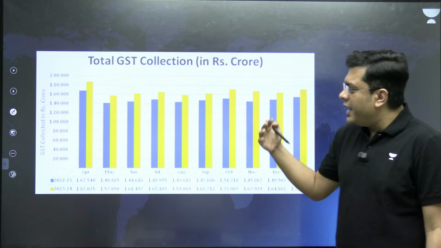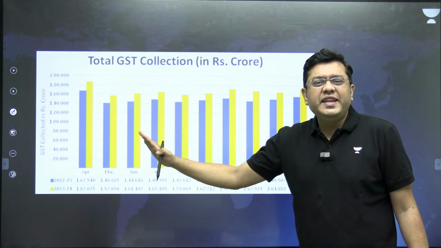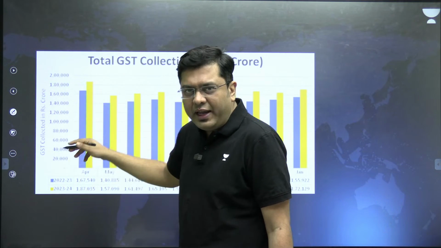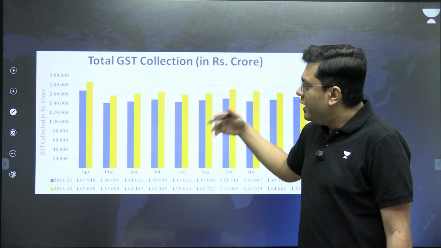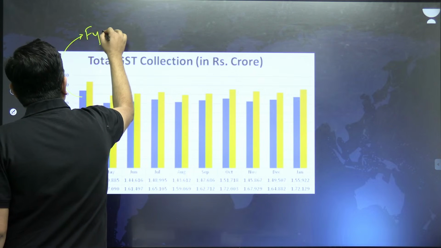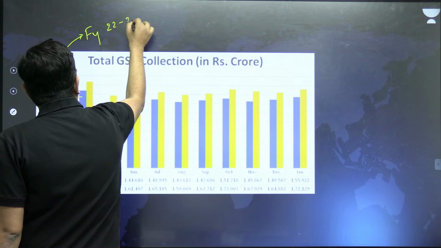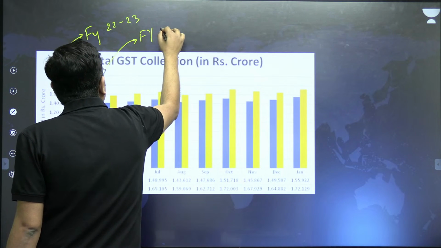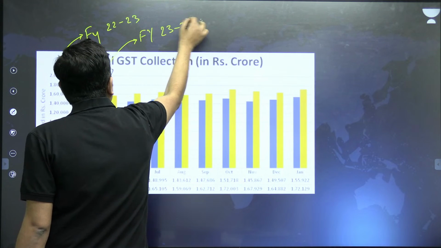Now, the GST collection which has been increasing, if you take a look at the data, this is the data of PIB which indicates the GST collected in the financial years 2022-23 and 23-24. The blue color indicates FY 22-23, whereas the yellow one represents FY 23-24.